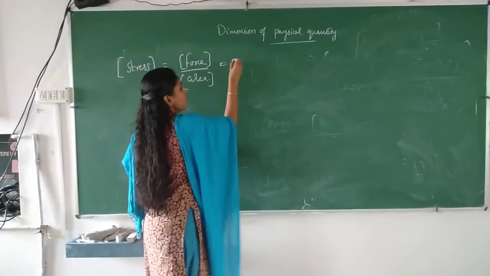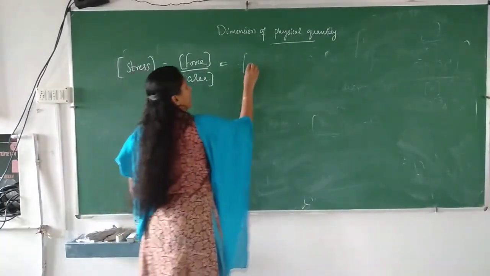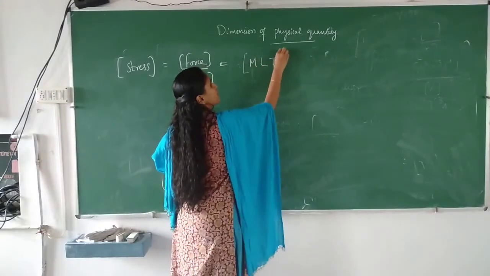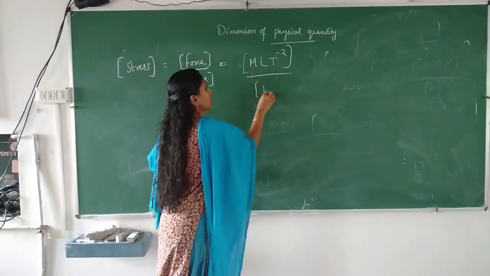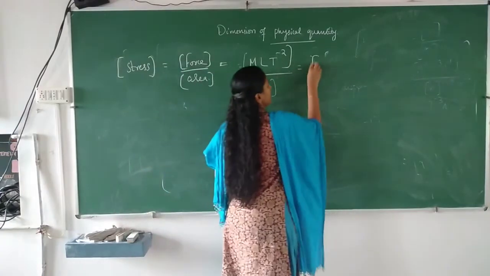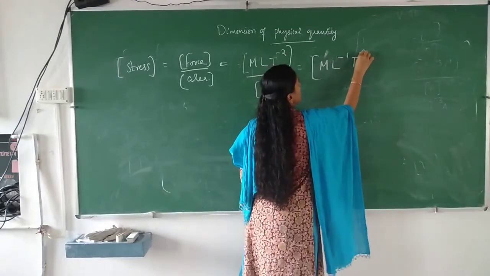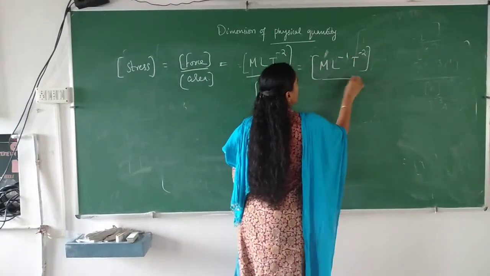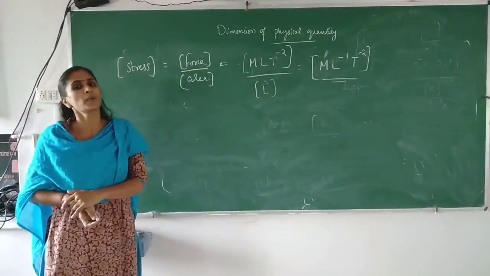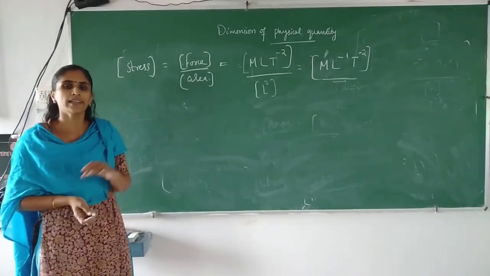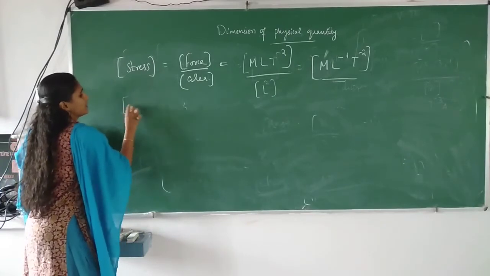So what's the dimension of force? The dimension of force is M L T raised to minus 2, and the dimension of area is L square. So we will get M L raised to minus 1 T raised to minus 2. Here you can see that stress has the same dimension as that of pressure. Okay, is it clear?